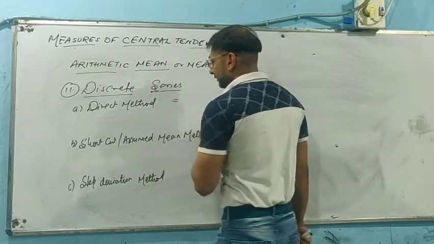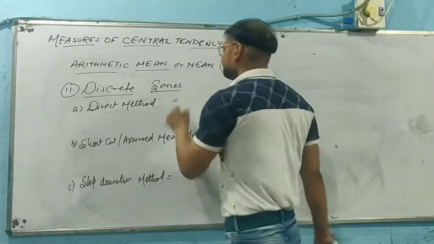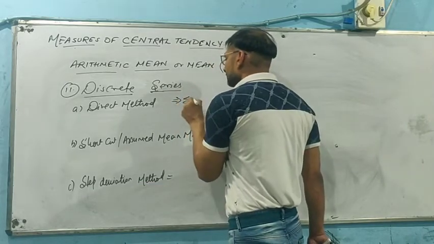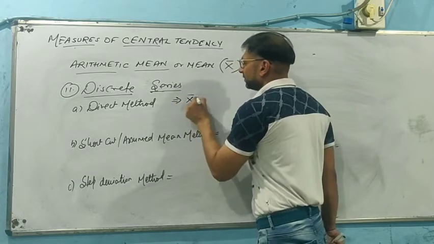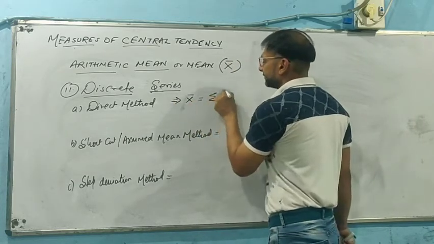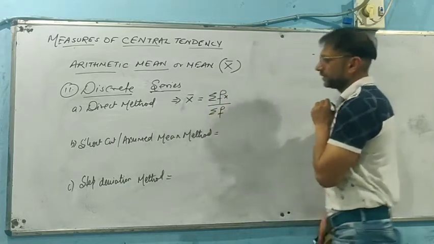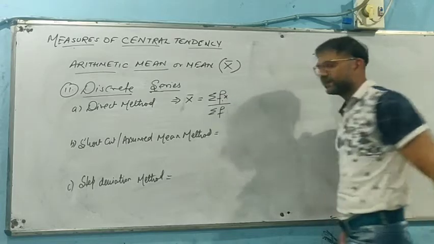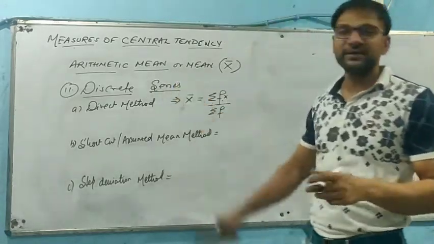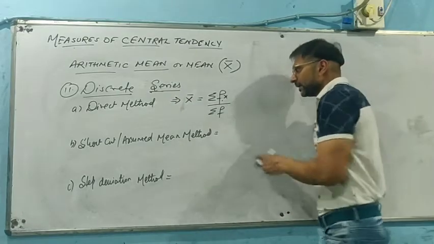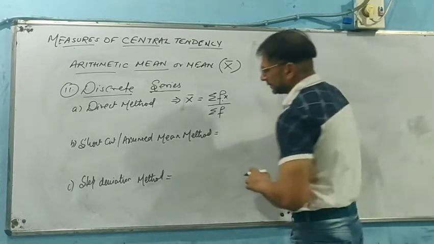So again in this the formula will be, first of all, we just need to write down mean. Mean will be equal to summation fx upon summation f. This is basically summation f into x. F stands for frequency because frequency will be given in discrete series, as you know. And this will be summation of f, the sum of frequency only.